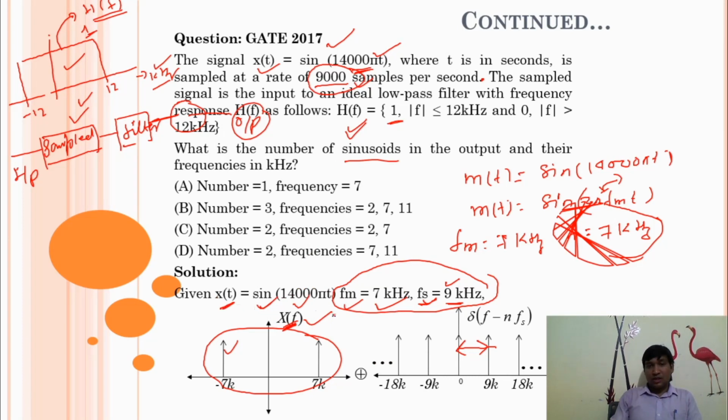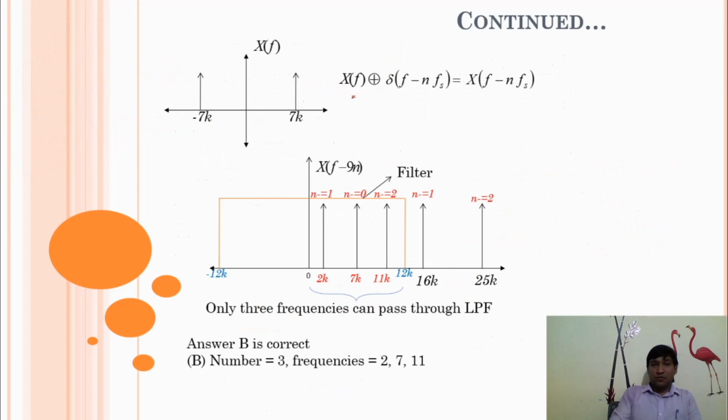With the help of this information, we can draw the spectrum of the message signal x(t) and the spectrum of the impulse train. Because I'm talking about frequency components, we should take the convolution in frequency: the message signal spectrum with the impulse train spectrum. Finally we'll get this. And by using this identity, m(t) multiplied by the convolution of δ(t − nTs).